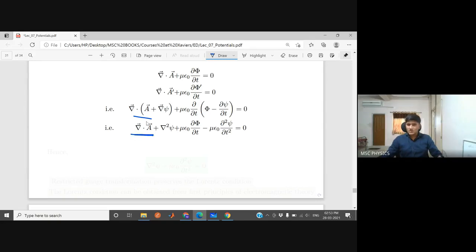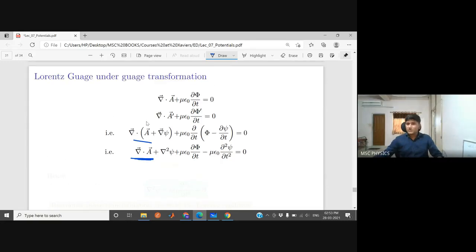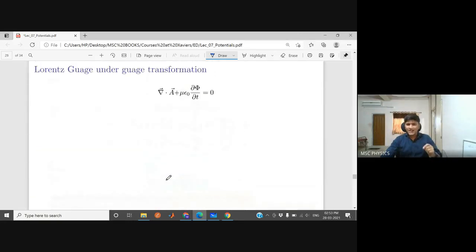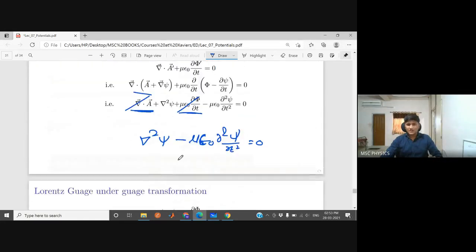Now this divergence of A plus mu epsilon naught del phi by del t is equal to 0. So you can cancel both of these, and eventually what you have is del square psi minus mu epsilon naught del square psi by del t square. So even when you applied your Gauss transformations to your Lorentz gauge condition, you got the equation which is identical to this equation. So let's talk about this.